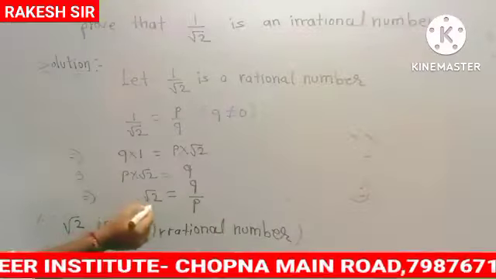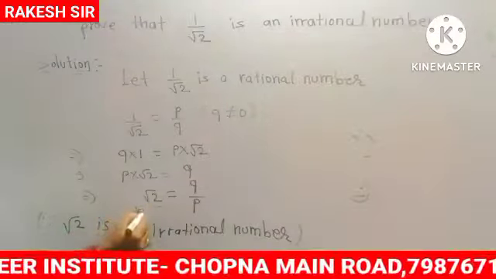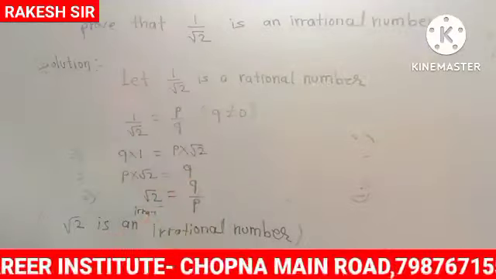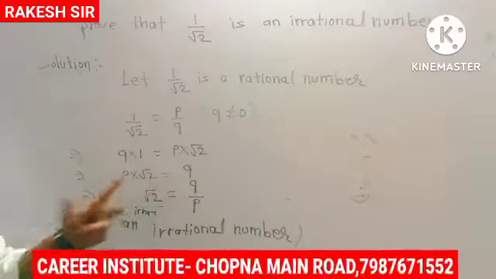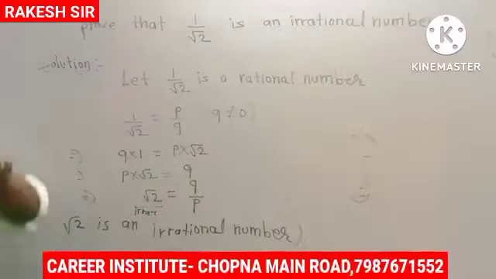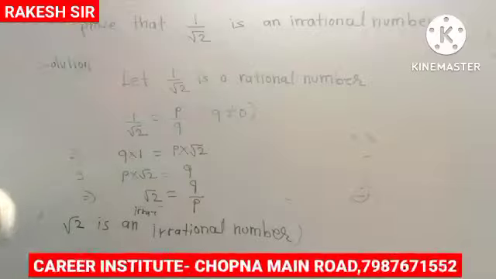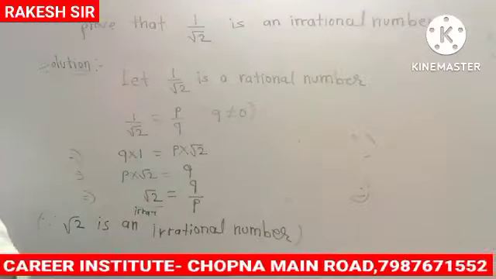Now just see, this one, root 2, is an irrational number, and p divided by q is a rational number. But what is it saying? It says both are equal to each other. That means one mango and one orange are equal. So is this true?